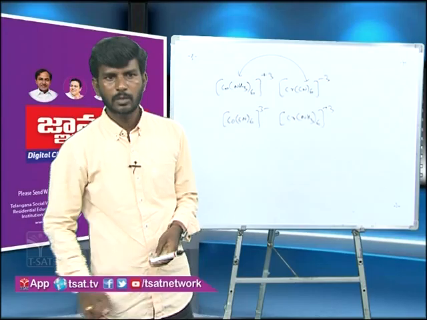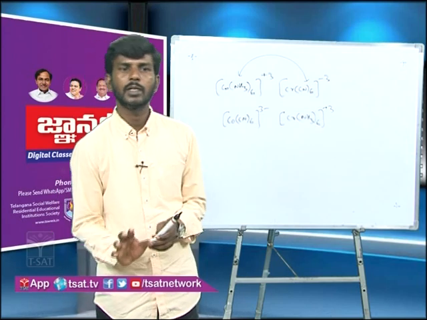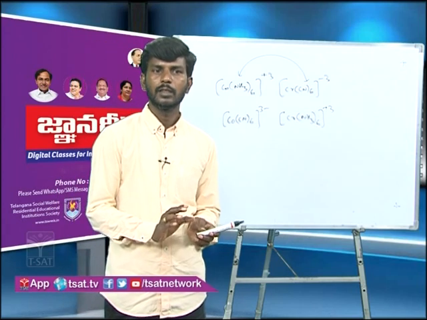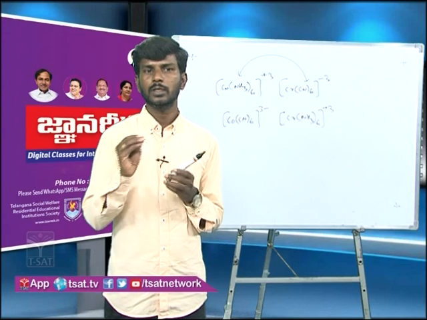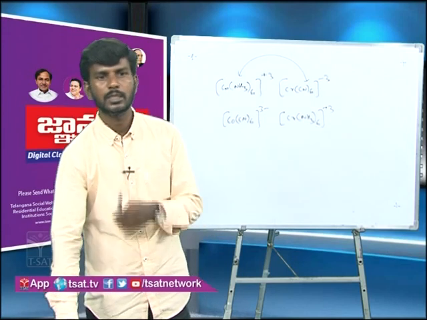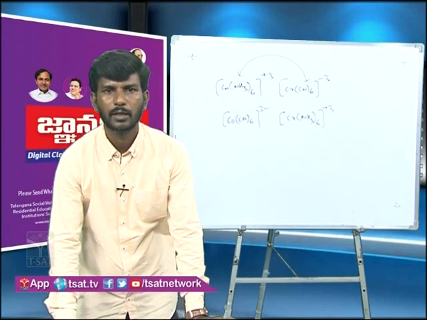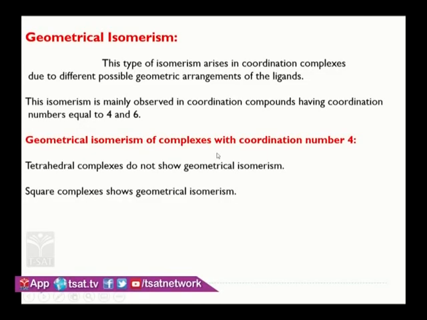This type of isomerism arises if both the cationic species and anionic species are coordination spheres. Then only this type of isomerism is going to happen. Next, geometrical isomerism. These are structural isomers. We have seen ionization isomerism, hydrate isomerism, linkage isomerism, coordination isomerism.